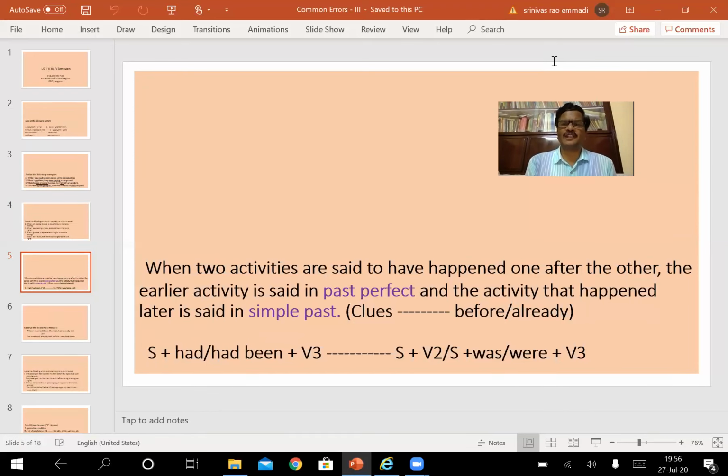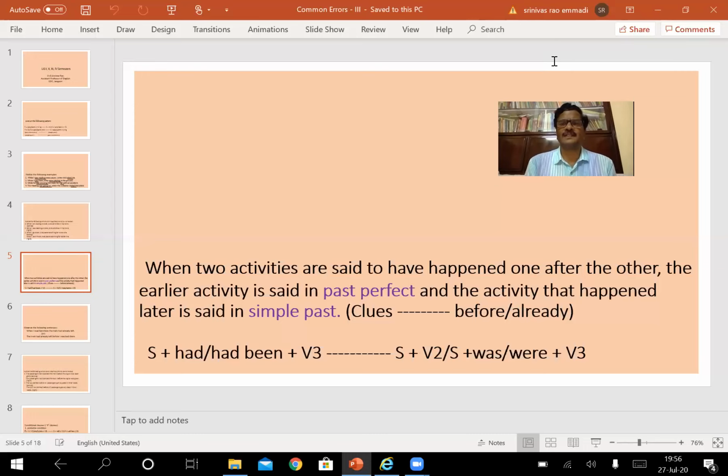When they happen one after the other, the activity that happened first is to be written in past perfect tense. Past perfect tense implies the structure: subject is followed by had. If it is in passive voice, had been plus V3 form. And this is to be shown for the first activity. The activity that happened later is to be written in simple past tense. It can be either in active voice or in passive voice.